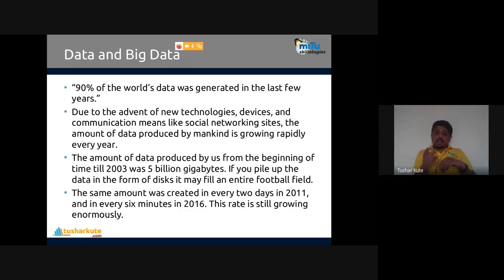And in 2020 it is every 28 seconds. Think about this. Every 28 seconds in 2020 that same amount of data is created, and the rate is still growing enormously. Most of the data is duplicated, but don't worry about it. I have my copy, you have your copy, duplicated, but it's present.